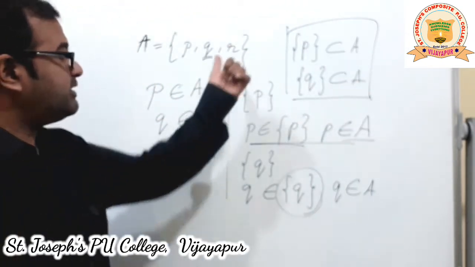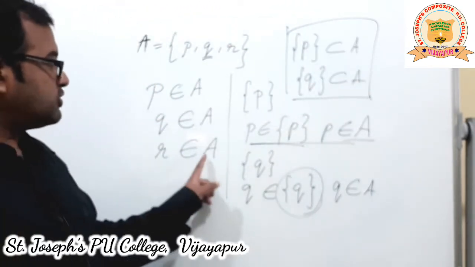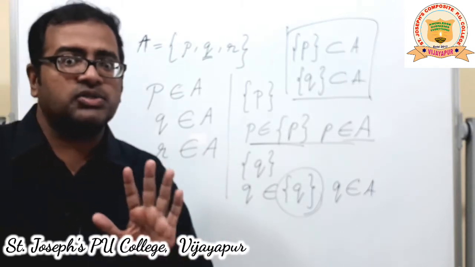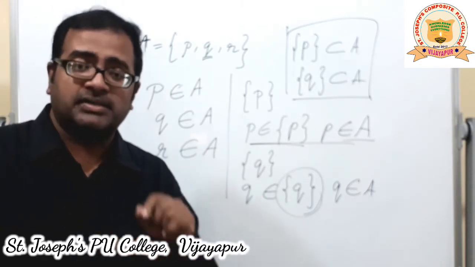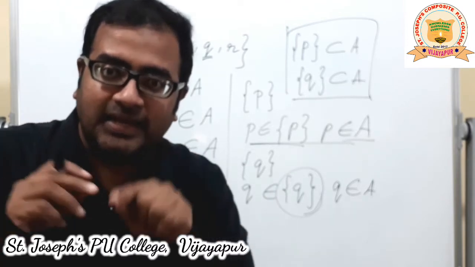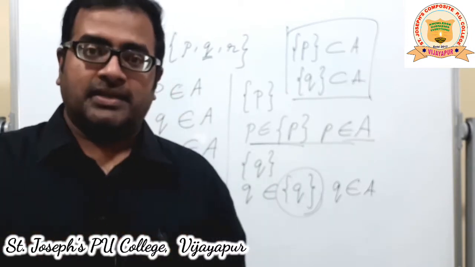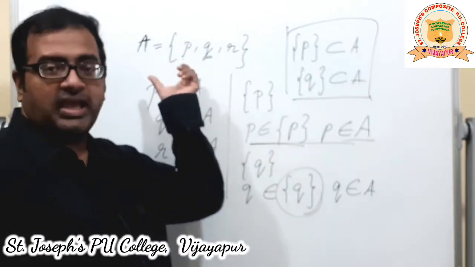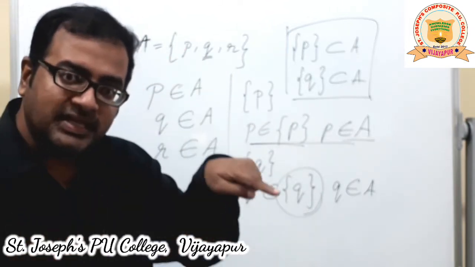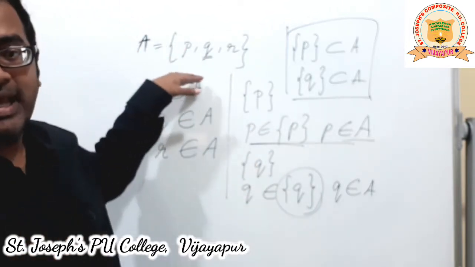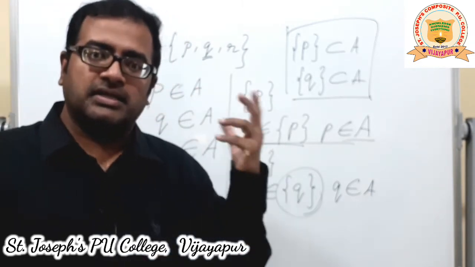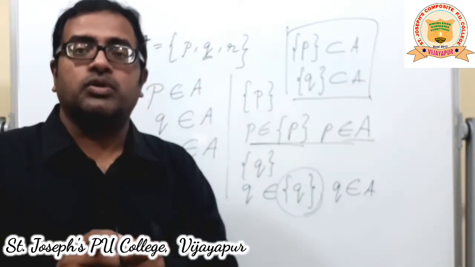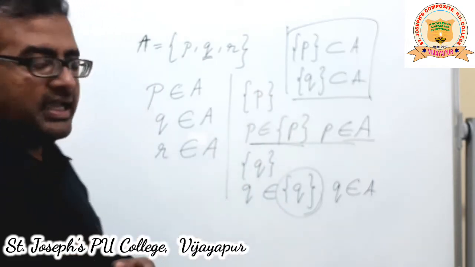Similarly, you could try with R. See, R belongs to A. So, R is not directly a subset of A. But if you had a set containing only R, then that small set becomes a subset of A because R is present in that set, and R is also present in A. Hence, that small set containing R would be a subset of A.